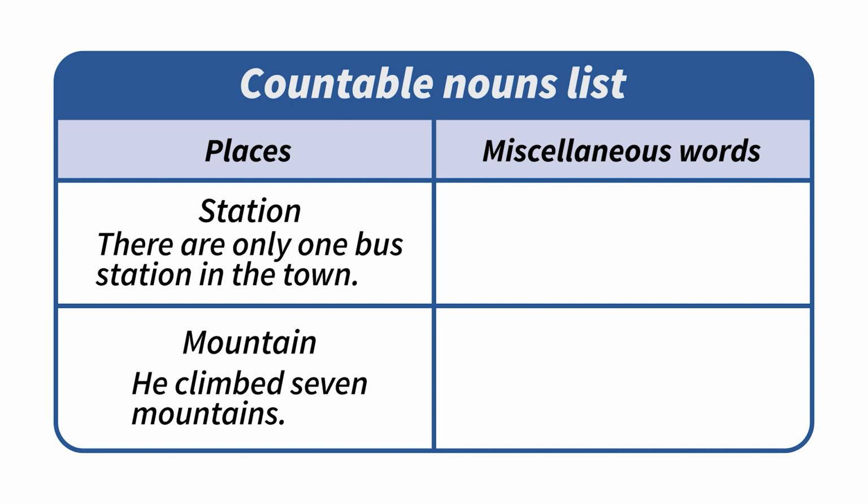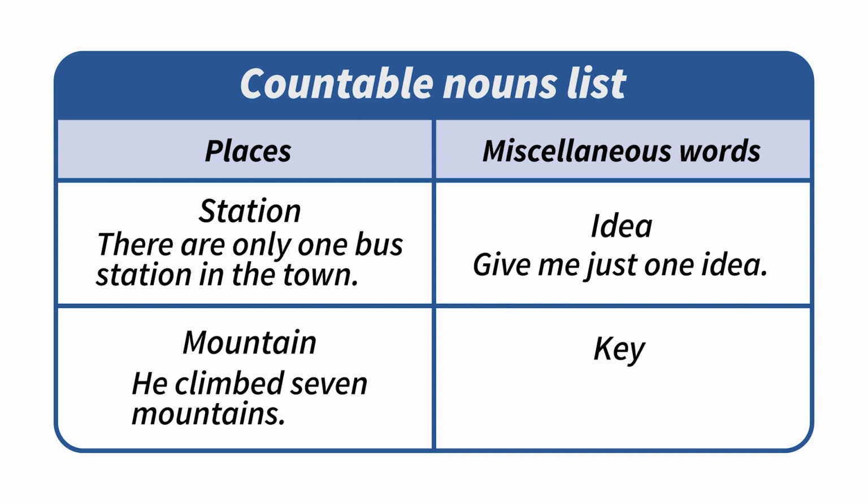And we have here miscellaneous words, many nouns that we can consider countable nouns. For example, idea. Give me just 1 idea. Key. You put a key on the table.